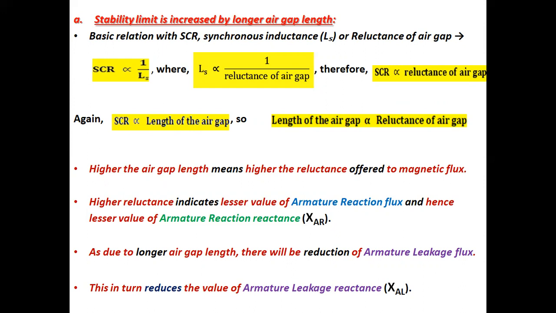That is SCR is directly proportional to 1 by LS, where LS is directly proportional to 1 by reluctance of air gap. Therefore, short circuit ratio is directly proportional to reluctance of air gap. Again, SCR is directly proportional to length of the air gap. So, length of the air gap is directly proportional to reluctance of air gap.